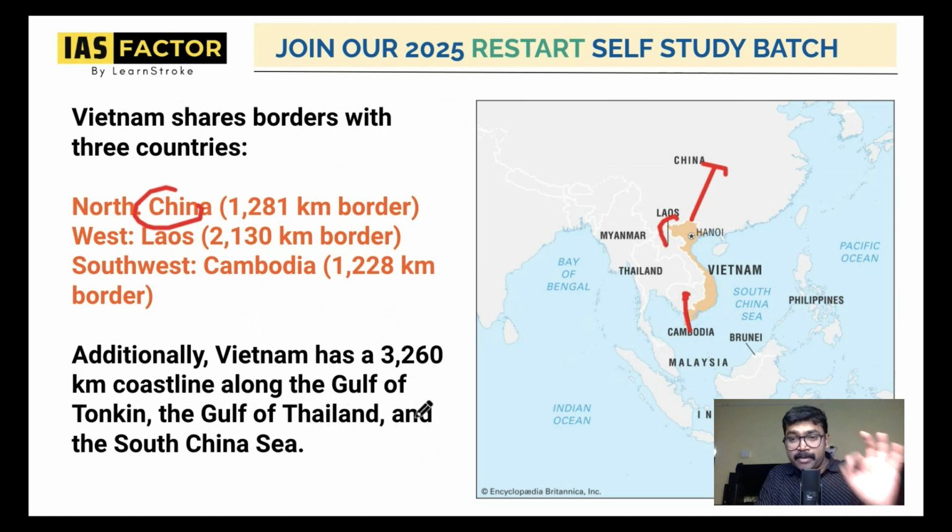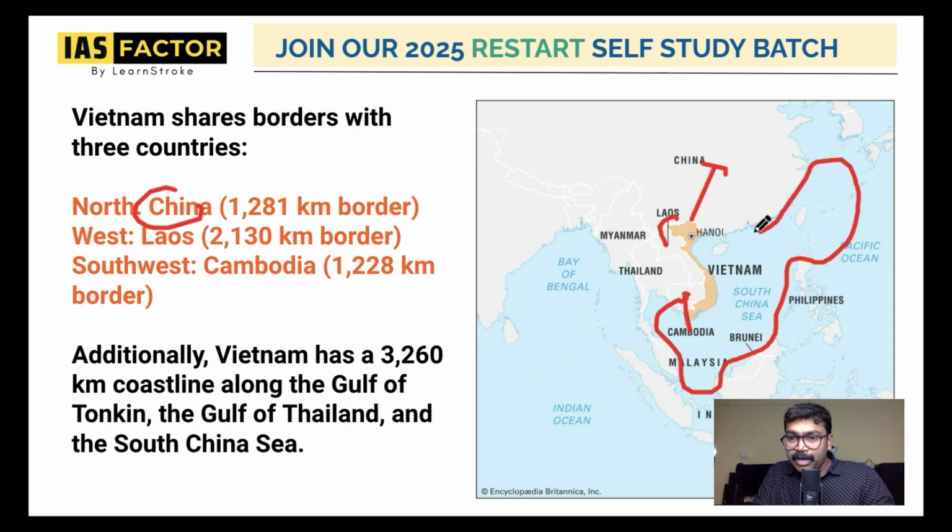Very important. Please remember, this Gulf region is also very, very important. This is the picture that I'm trying to draw. Vietnam has a good relation with this sea area. You can see it's a 3,260 kilometer coastline along the Gulf of Tonkin, the Gulf of Thailand, and the South China Sea. So take a close look: China, Laos, and Cambodia are important borders.